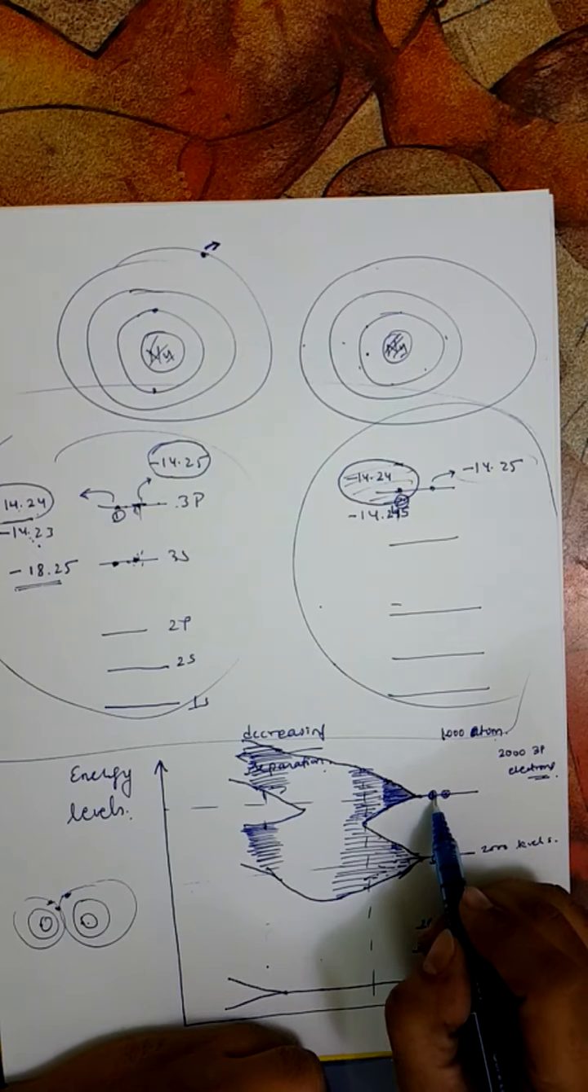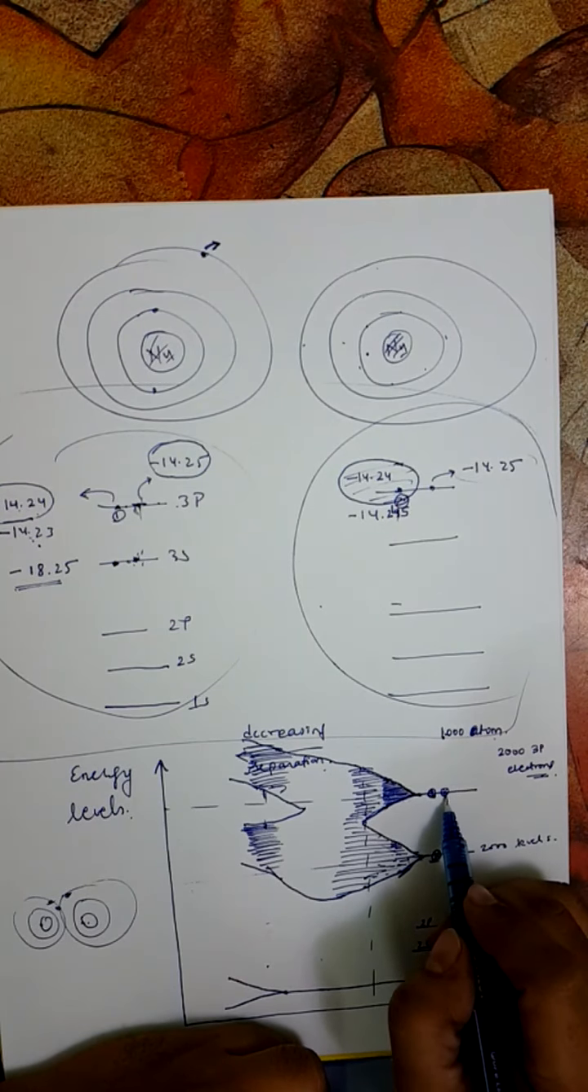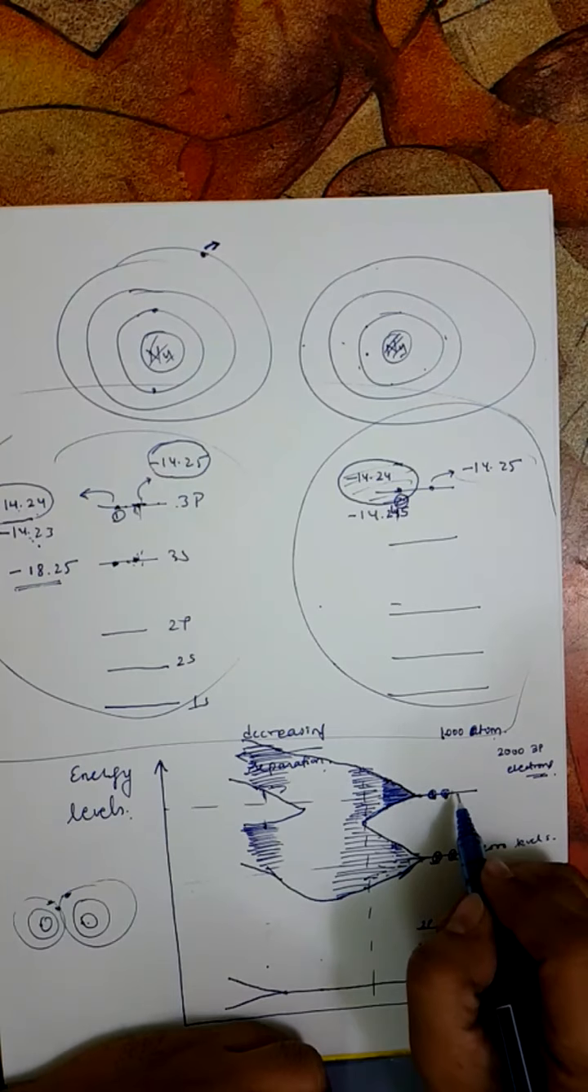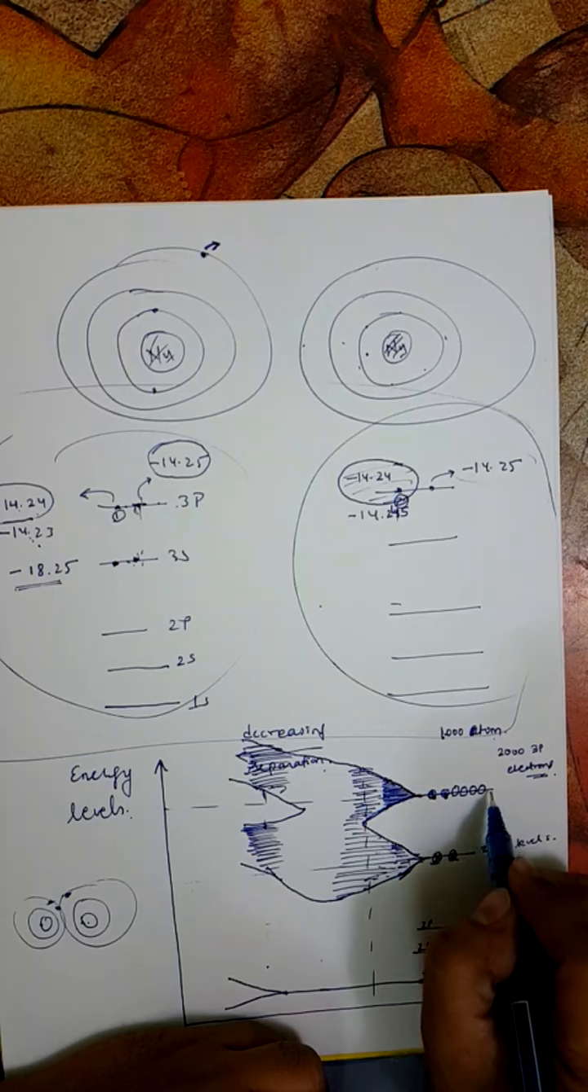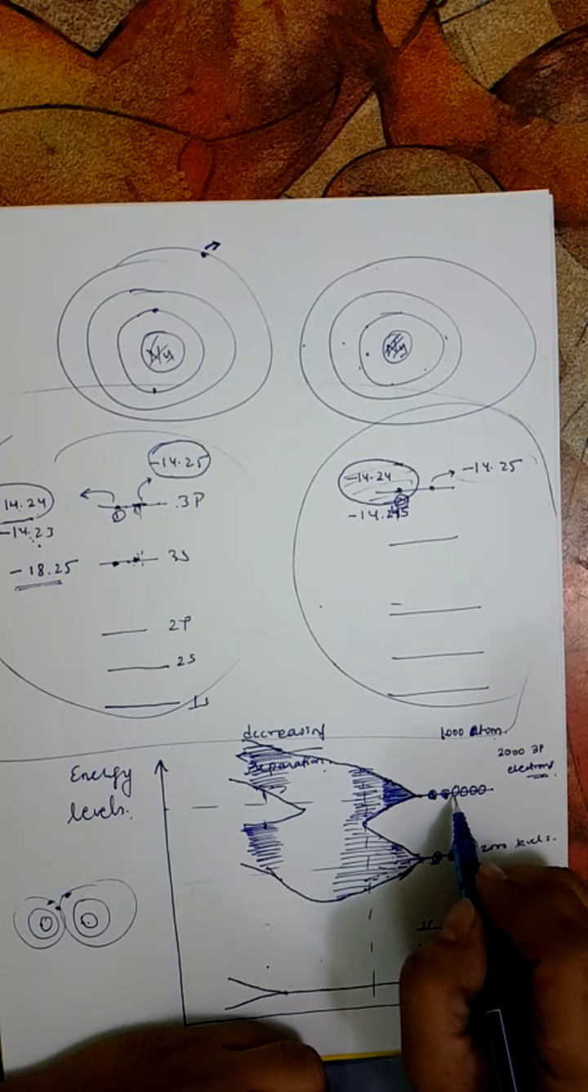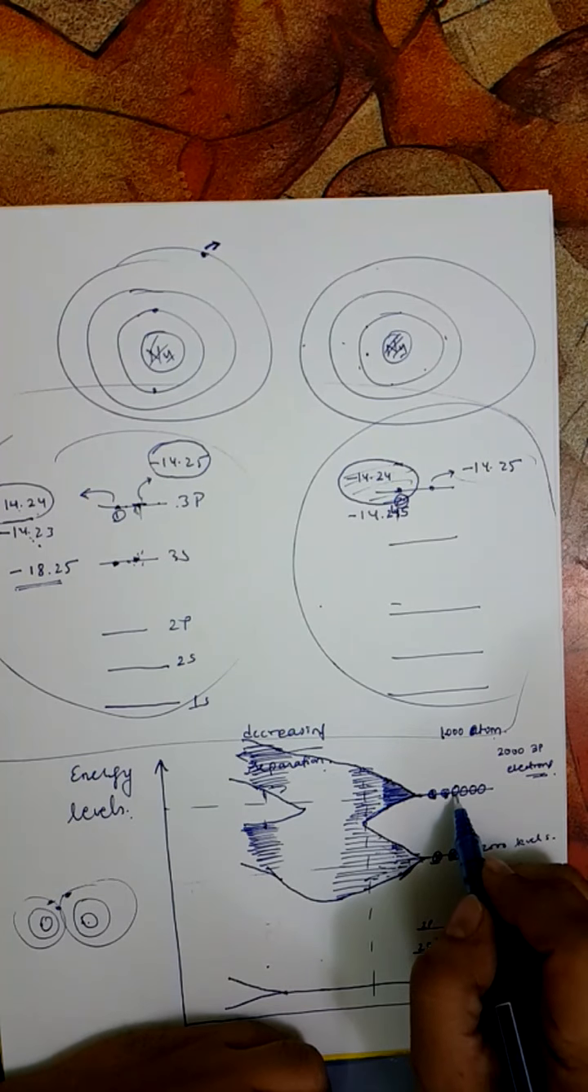And here again there are two electrons in the 3p, but there are other vacancies also, and an electron can actually come here because this is a vacant orbital, and a vacant orbital signifies a vacant energy level also.